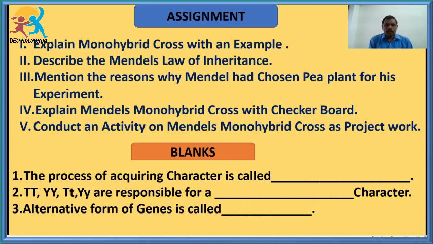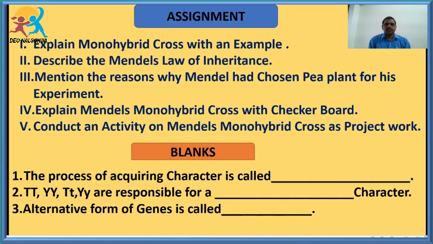Students, I hope that you are very clear about the experiment which was conducted by Gregor Mendel, that is the monohybrid cross, and what results he obtained by his observation. He submitted them to the Society of Brunn, which was not clearly accepted by the scientists during his lifetime.